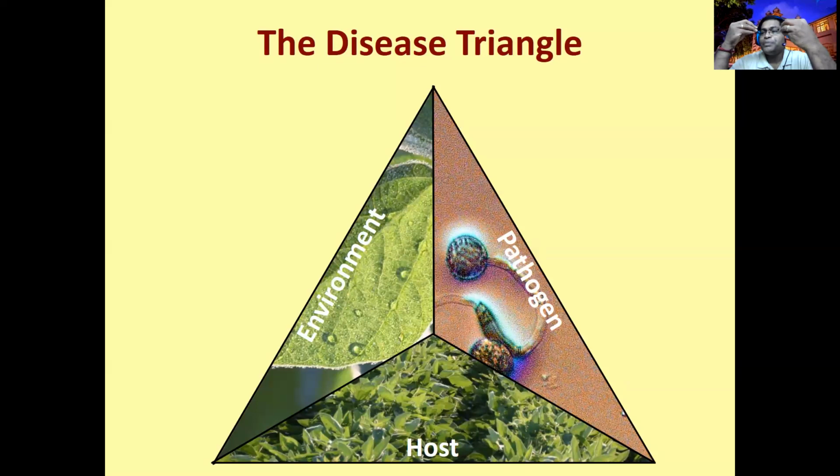If the host and the pathogen interact and cause the disease, there should be some basic characters. The host should be susceptible, prone to have a disease. The pathogen should be very virulent.